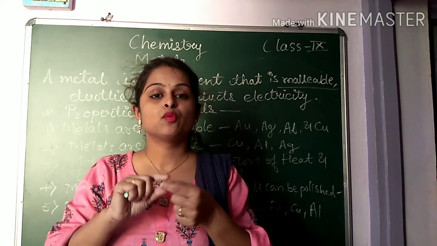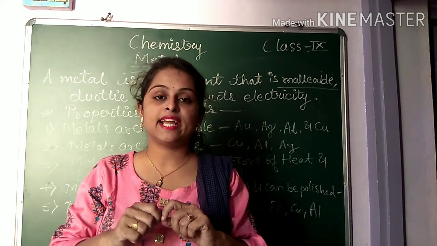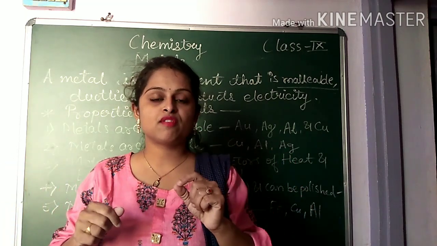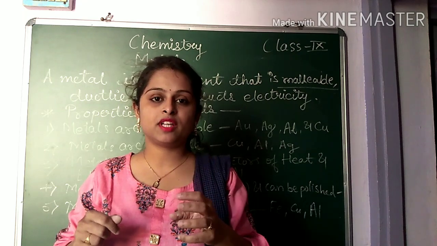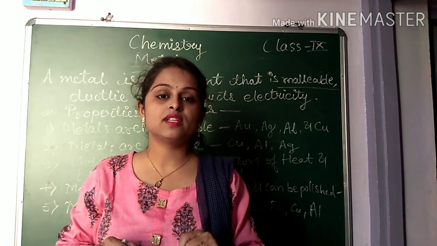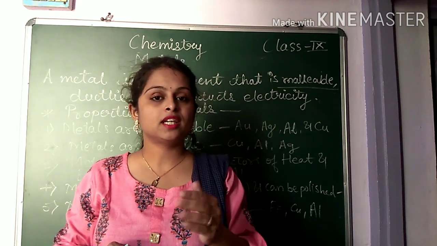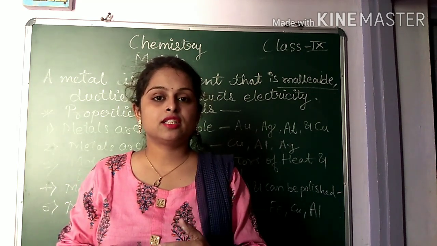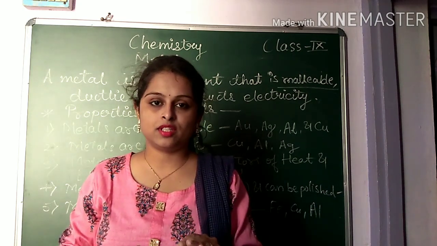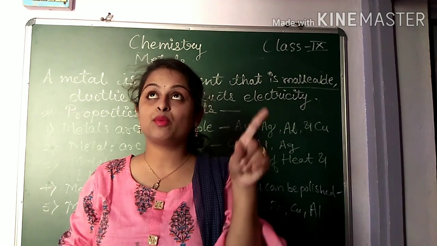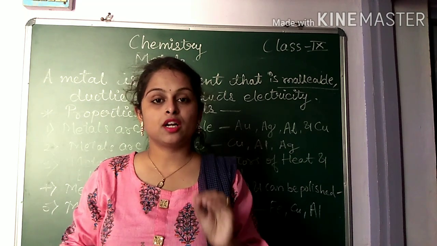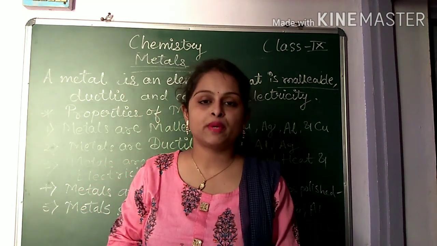Ductile means the property when that element can be drawn or stretched into thin wire. जैसे कि एल्यूमिनियम की वायर होती है, कॉपर की वायर होती है, जो वायर्स हम देखते हैं, that wire, that particular element has the property of ductility. It is clear. And conduct electricity means that the elements are very good conductors of electricity. Is it clear? That's why we use aluminum and copper wire for electricity fitting. Understood?